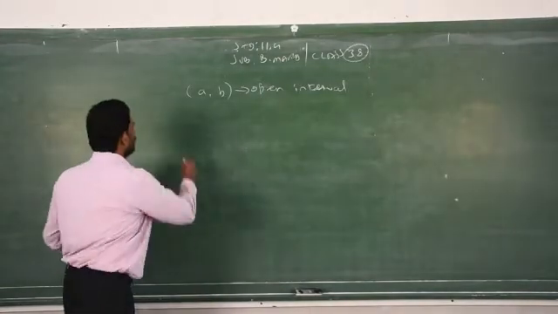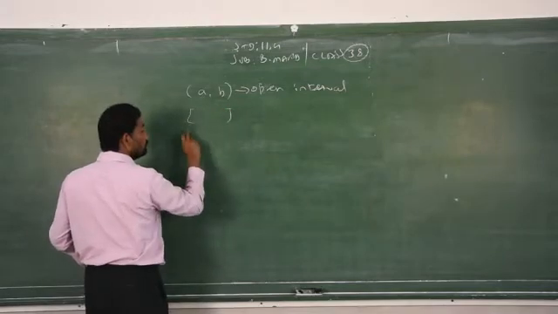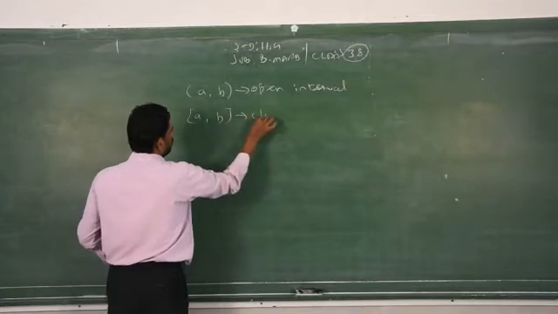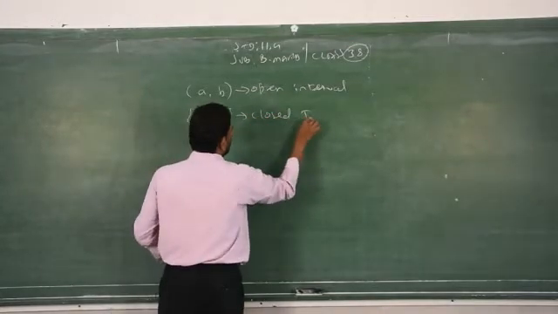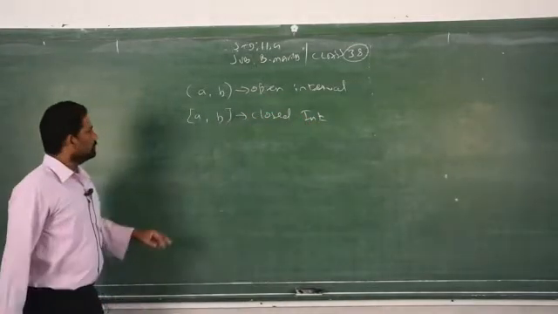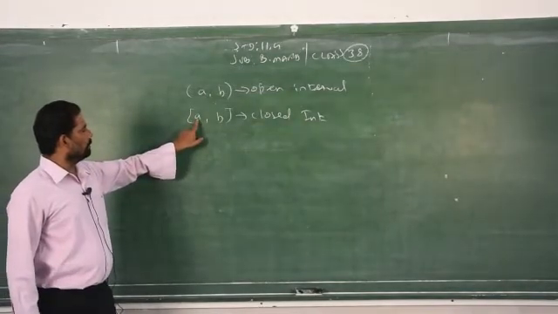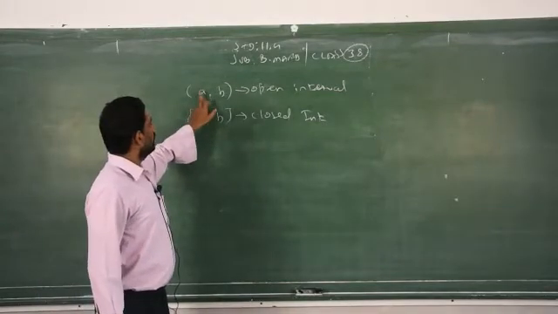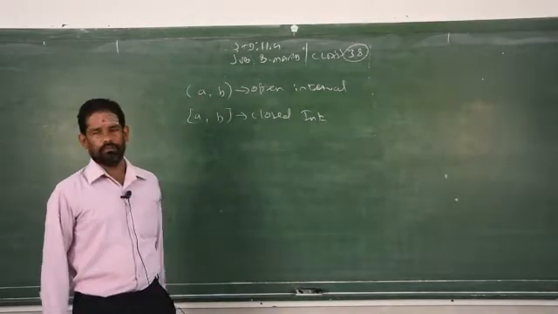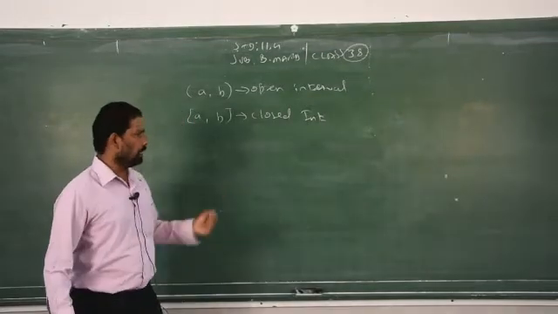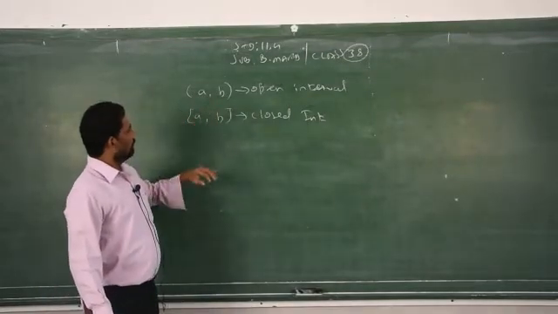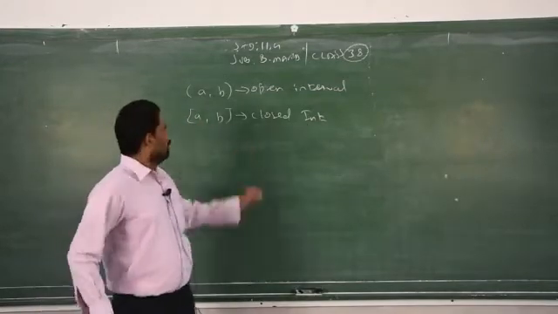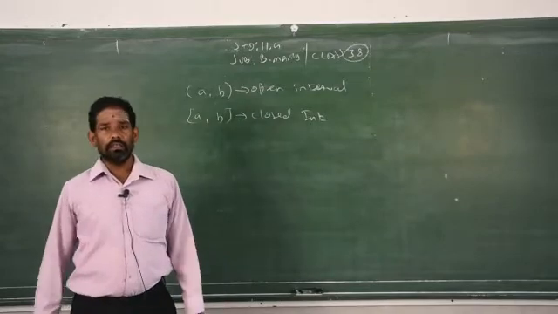In the case of from to, if you use the words from to, then it is called a closed interval, which means you have to take both limits A and B. Whereas in open interval, you don't take the first limit as well as the last one. Initial point, ending point, not necessary in open interval, whereas in closed interval, you must take the starting point as well as the ending point. That is the difference between the open interval and closed interval.